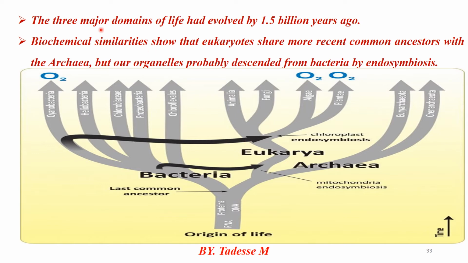The same goes for this one. The 3 major domains of life had evolved by 1.5 billion years ago, and biochemical similarity shows that eukaryotes share a more recent common ancestor with archaea. This diagram represents that eukaryotes share a more recent common ancestor. Recent means not till this time. Archaea is directly linked with eukarya. But our organelles probably descended from bacteria by endosymbiosis. Organelles descended from bacteria.